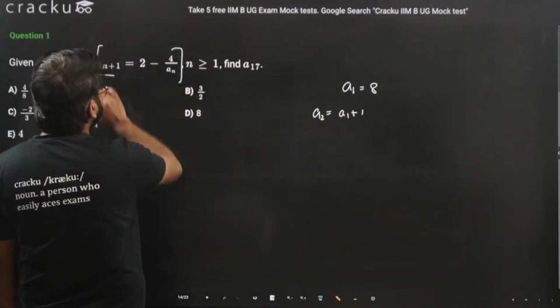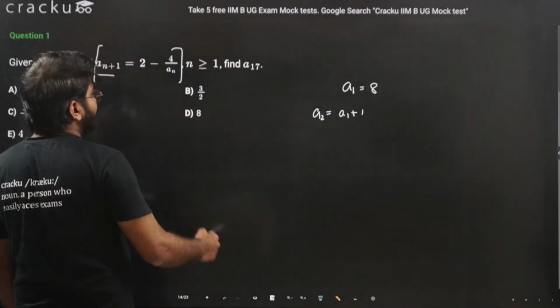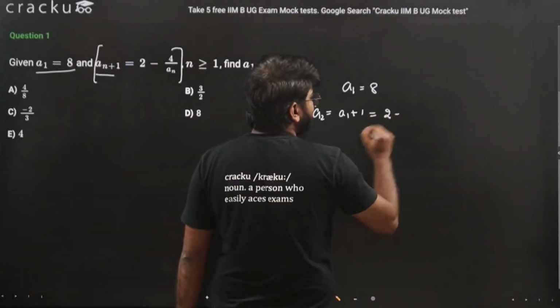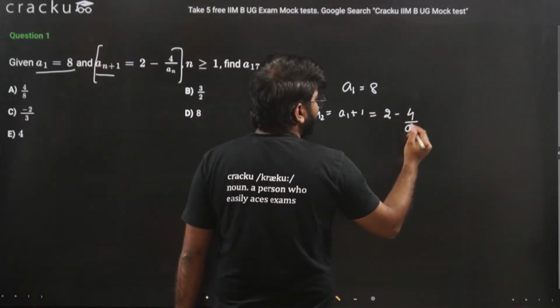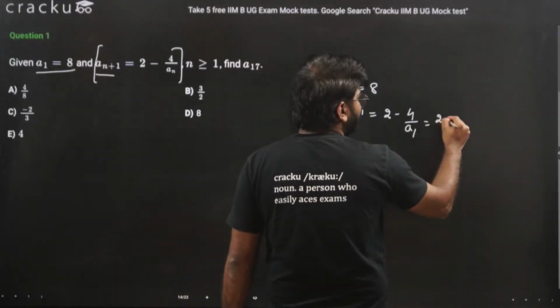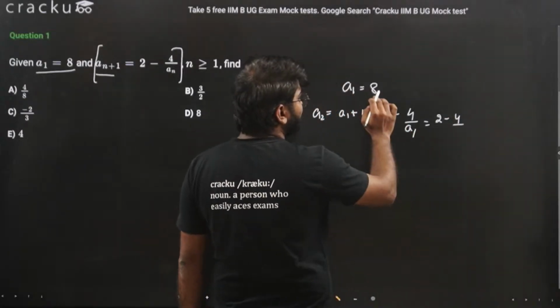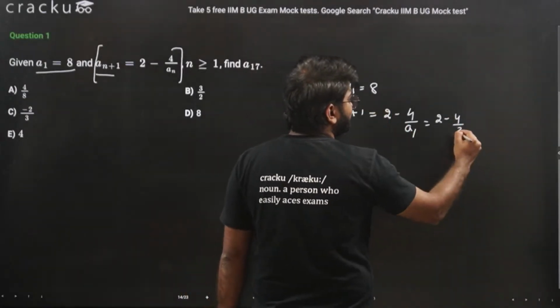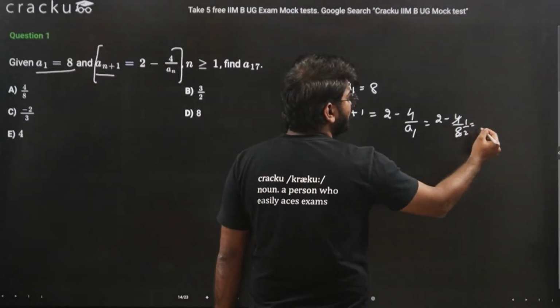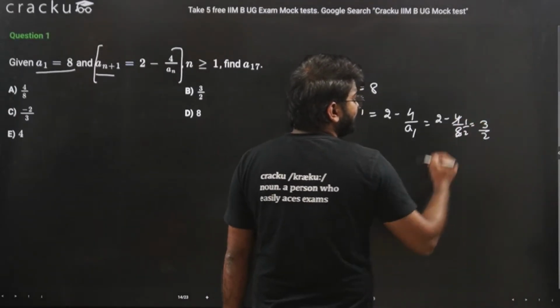If you compare with the equation, n will be 1, and this is equal to 2 minus 4 divided by an, and n here is 1. That is equal to 2 minus 4 divided by a1. a1 is equal to 8. This will be 2 minus 1 by 2, which is equal to 3 by 2.